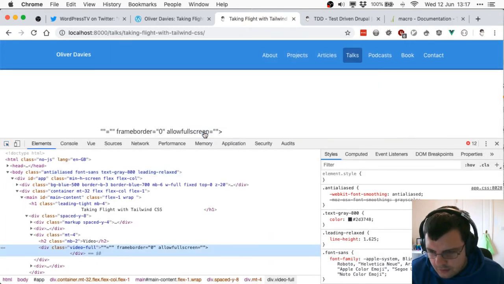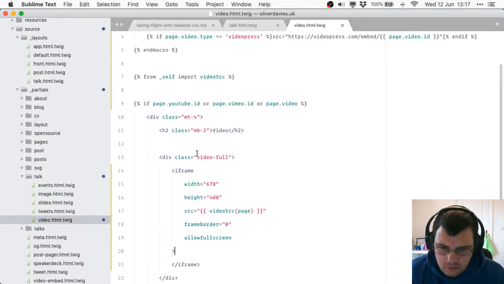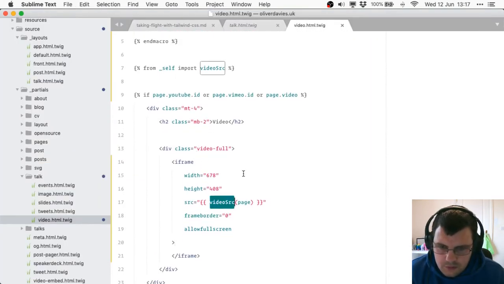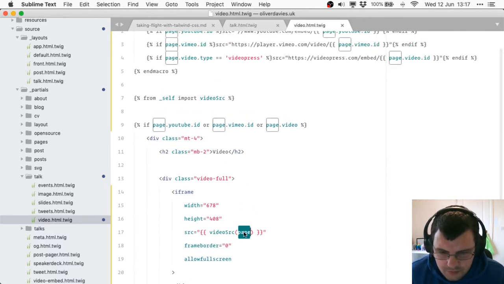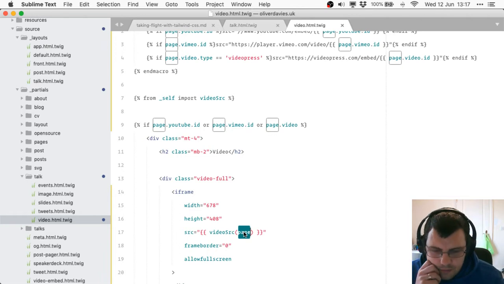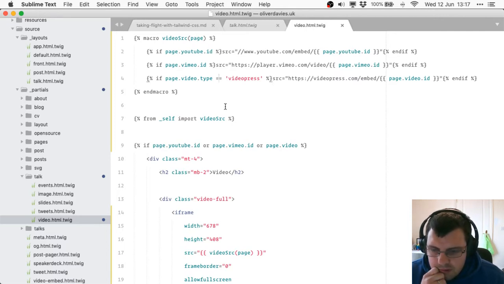Let's just have a quick look in DevTools, video full. Video source page. We're importing it, we're using it here, we're passing through the whole page, which is the talk, which is there. I'd have thought this would do something.